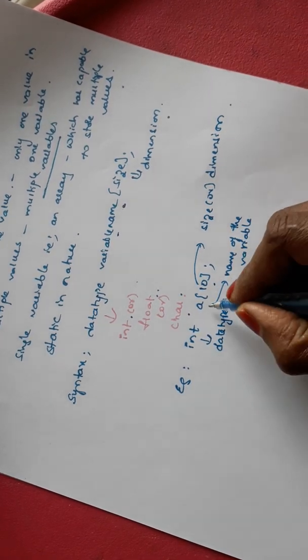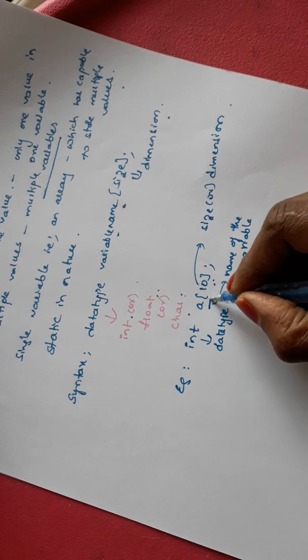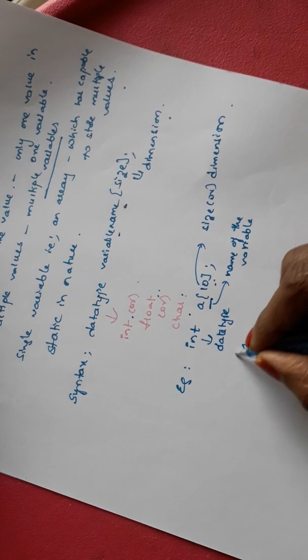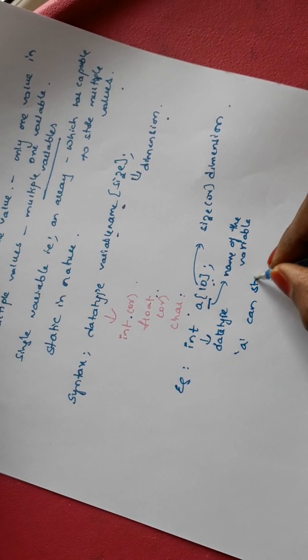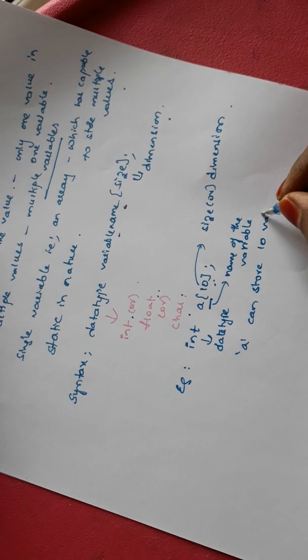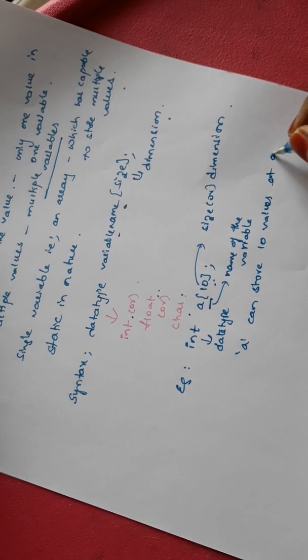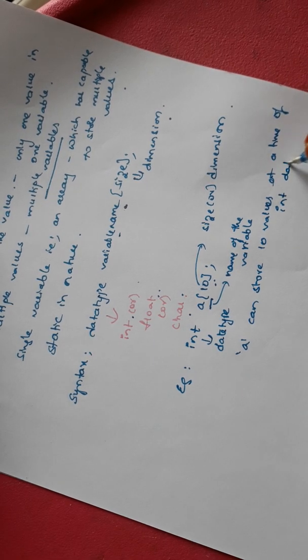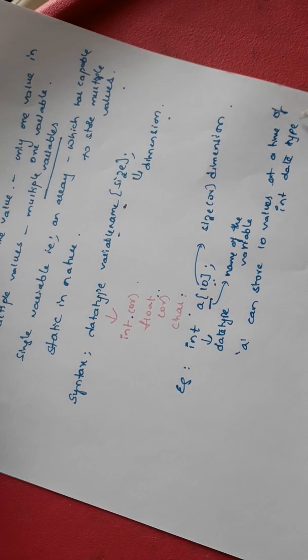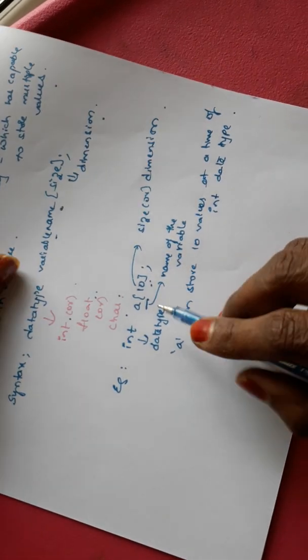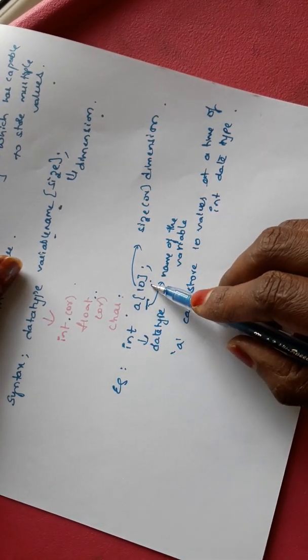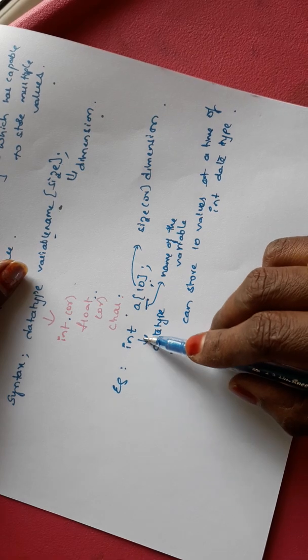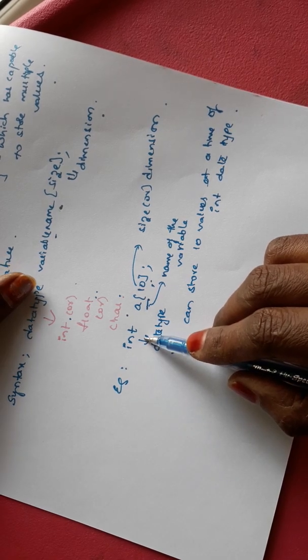That means this a can store 10 values at a time, of int data type. a is a variable which is capable of storing 10 values at a time of integer data type.